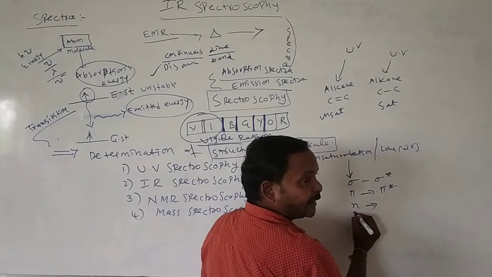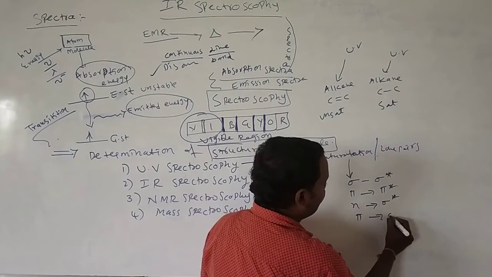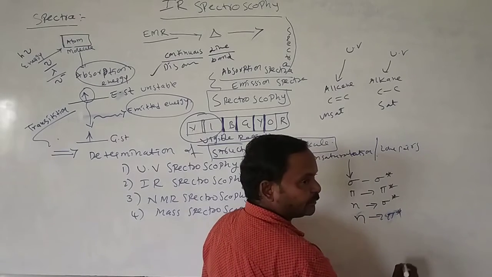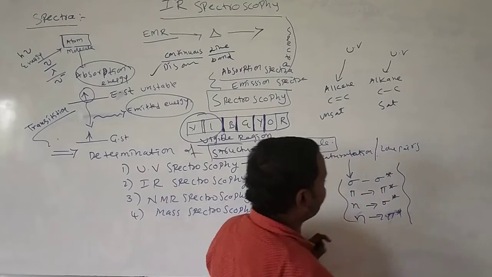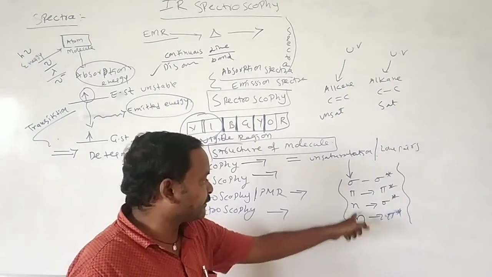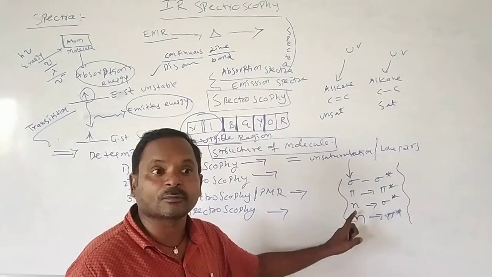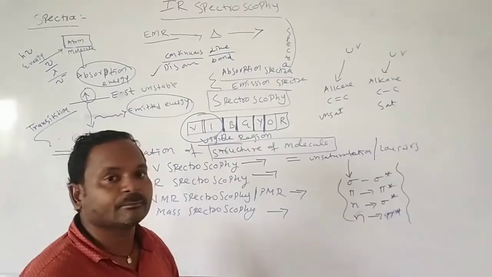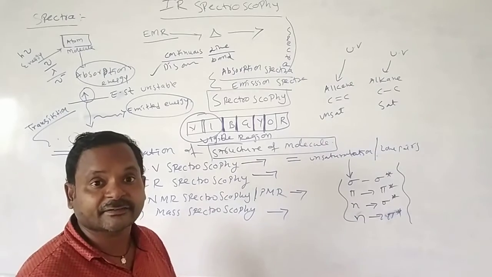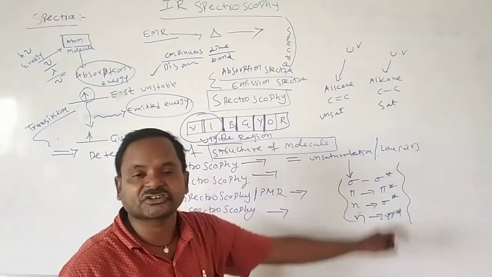Non-bonding electrons, n electrons, jump towards sigma star. Sorry, non-bonding electrons also jump to pi star. Different electron transitions are there. When a sigma electron jumps to the star, it means a higher energy level. Normal means non-bonding electron. These are the four important types of transitions present in UV spectroscopy. Which molecules are affected by UV spectra? Only alkenes, unsaturated molecules.